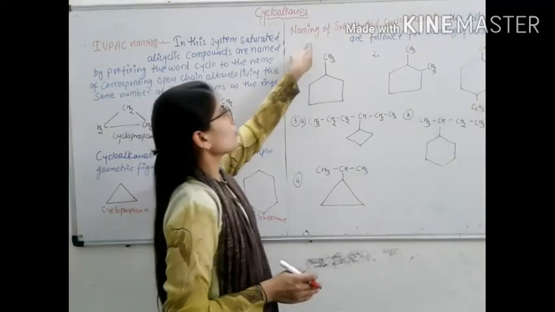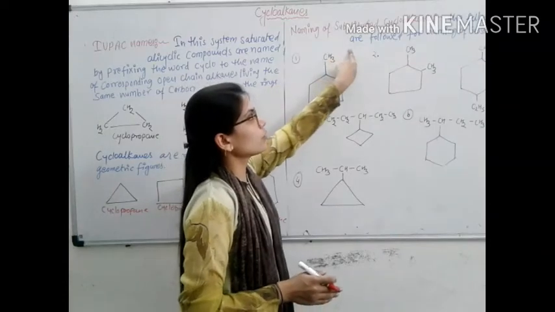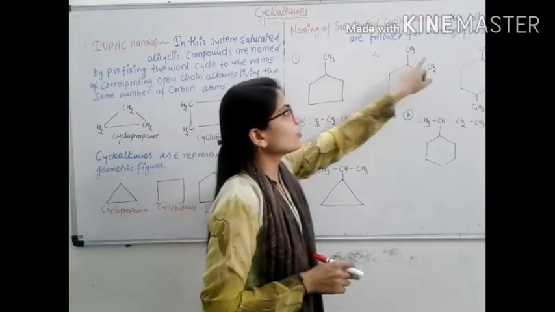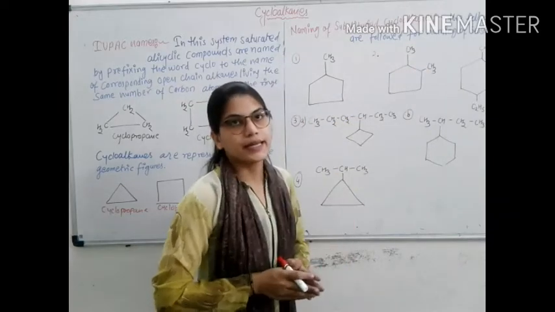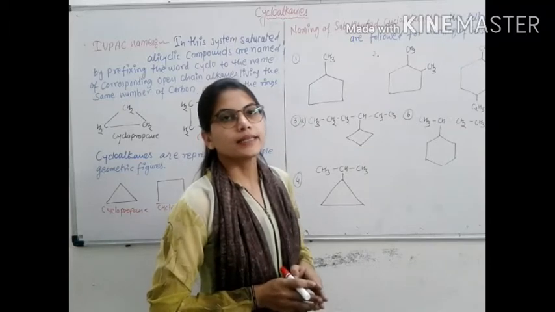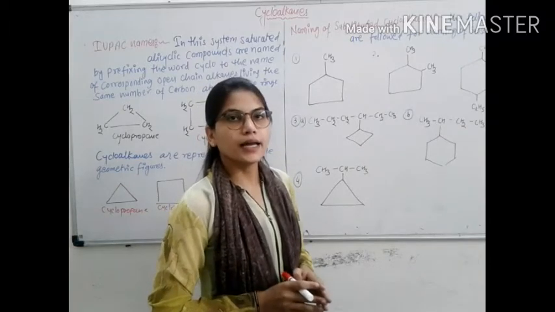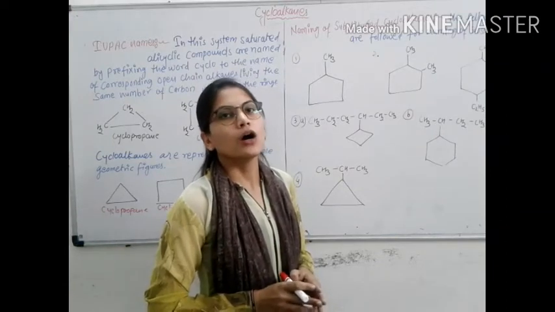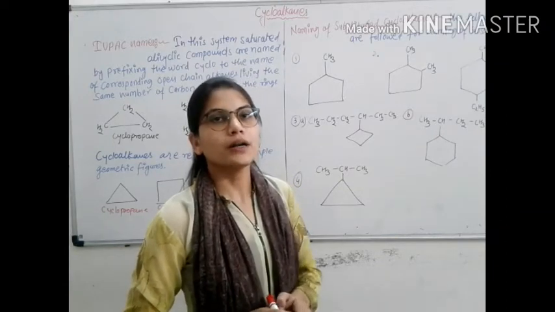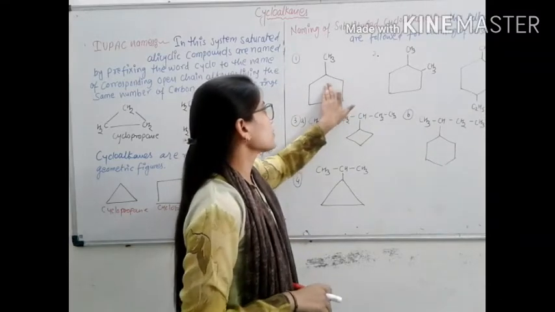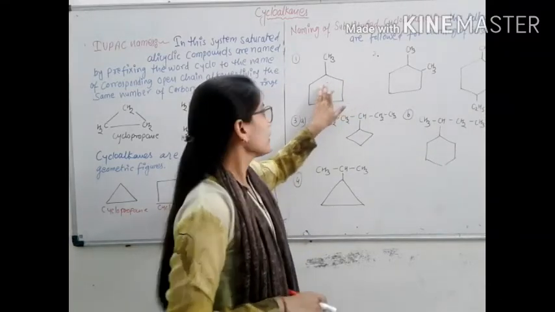The next point is naming of substituted cycloalkanes. The following rules are followed for naming substituted cycloalkanes. The first point: in a substituted cycloalkane, the numbering is done in such a way that the substituent gets the lowest possible number. For example, this is a cyclic ring structure of pentane.